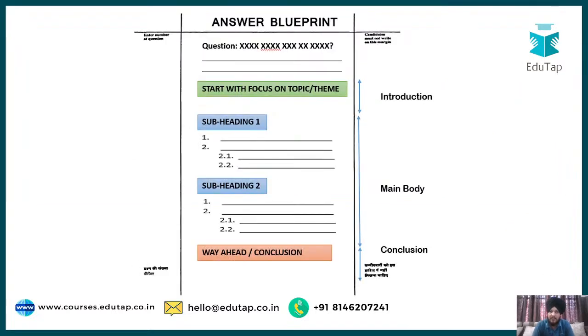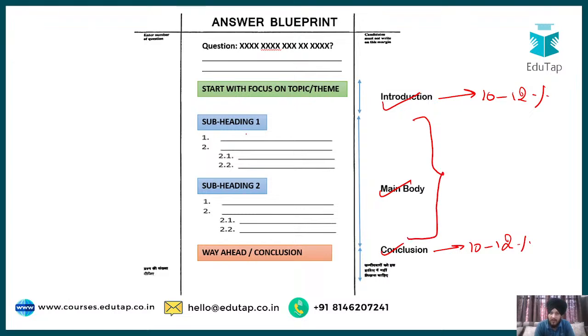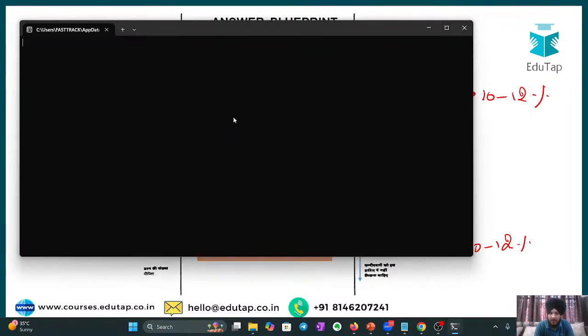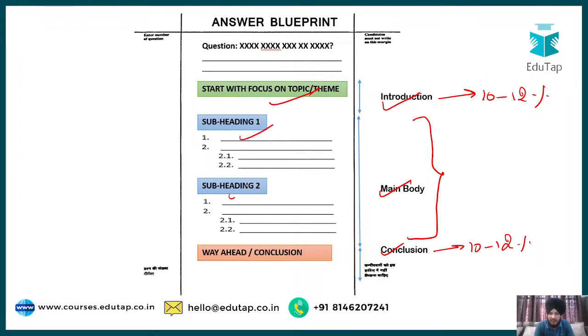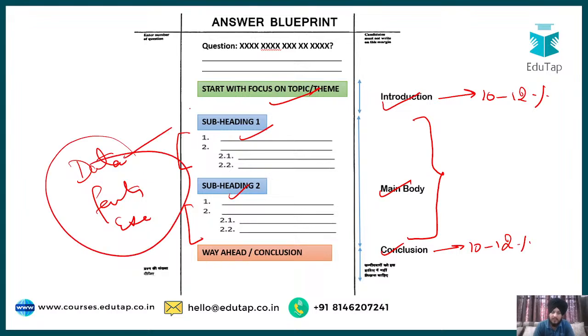Now, before we begin with the discussion, this is the answer blueprint that you need to follow. So you have to divide your answer into introduction, the body, and the conclusion. The introduction has to be within 10 to 12% of the total word limit, and the same rule applies to the conclusion also. The rest of the word limit should be allocated to the body part, where you will write your body in the form of headings and different subheadings. Under the subheadings, you will write your relevant points that you will try to substantiate using data, facts, and examples. Fine. I hope the picture is clear to you.